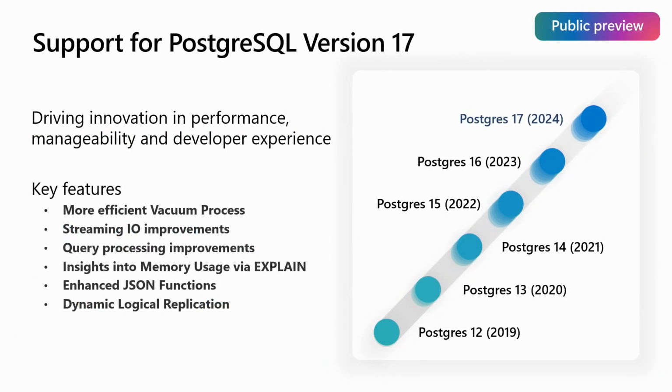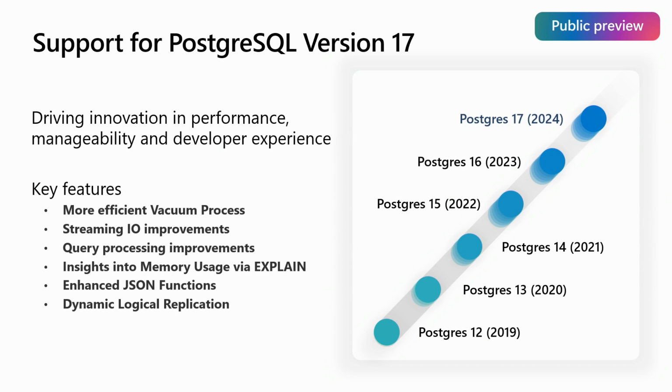So one of these, support for Postgres version 17. If you were at the open source databases session at 8:30, that was a good dive into performance features, including demos in PG17. So I highly recommend, if you missed it, looking at the recording for that. So therefore, I'm not going to spend time on Postgres 17 in this session, but it's worth looking at the key features. I added some of the performance-specific ones at the top of this list here, and I would almost call it a performance release.